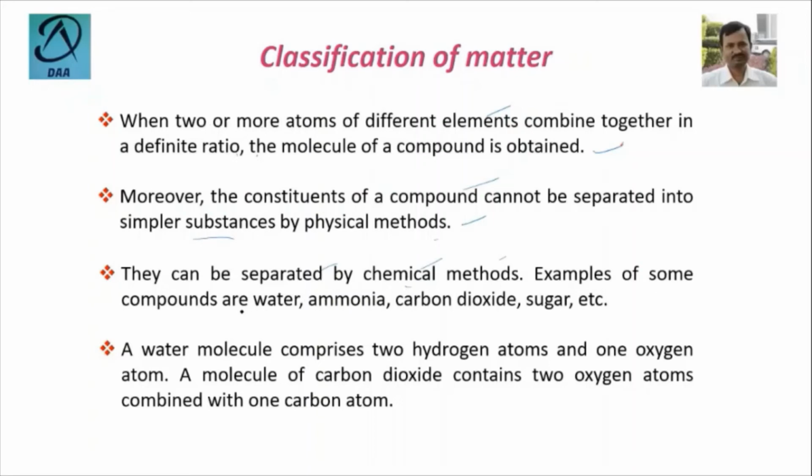Examples of some compounds are water, ammonia, carbon dioxide, sugar, etc. A water molecule comprises 2 hydrogen atoms, and in the next slide we'll see the figure of it, and 1 oxygen atom. A molecule of carbon dioxide contains 2 oxygen atoms combined with 1 carbon atom.